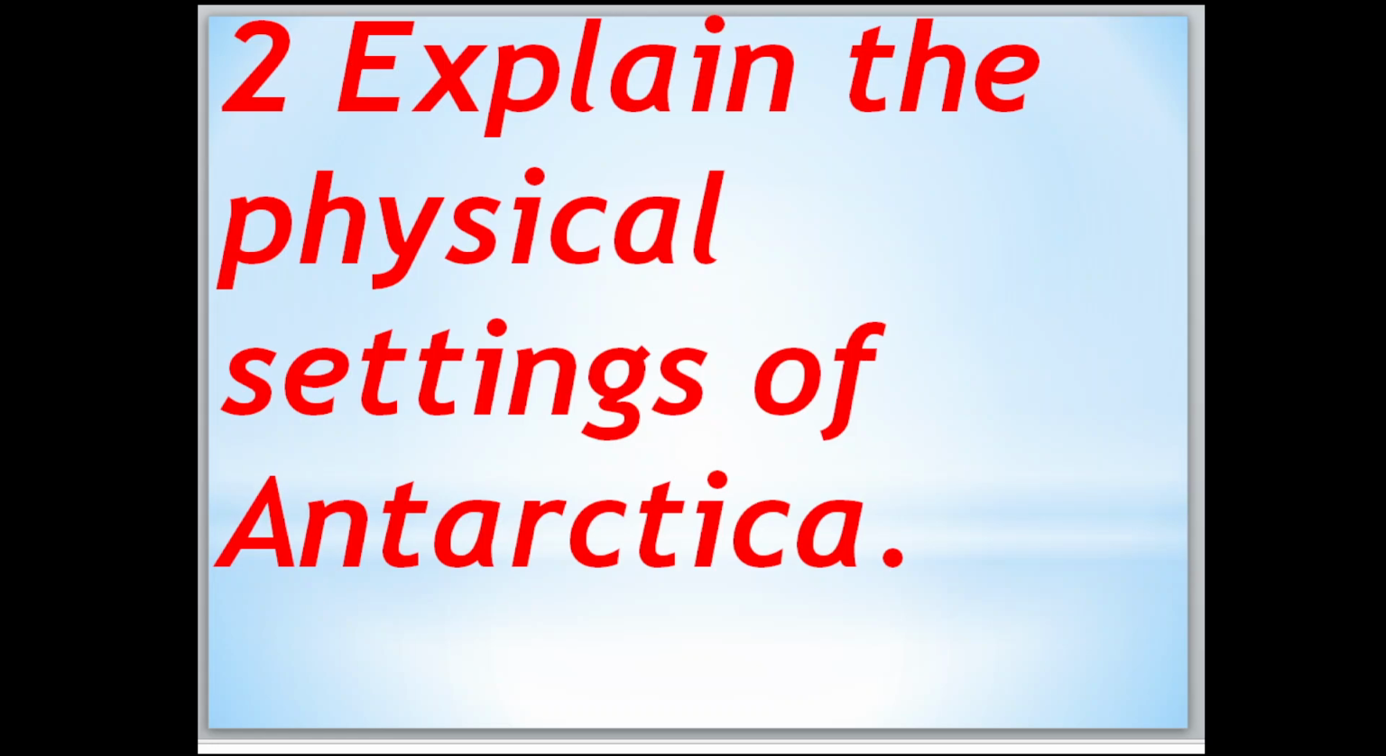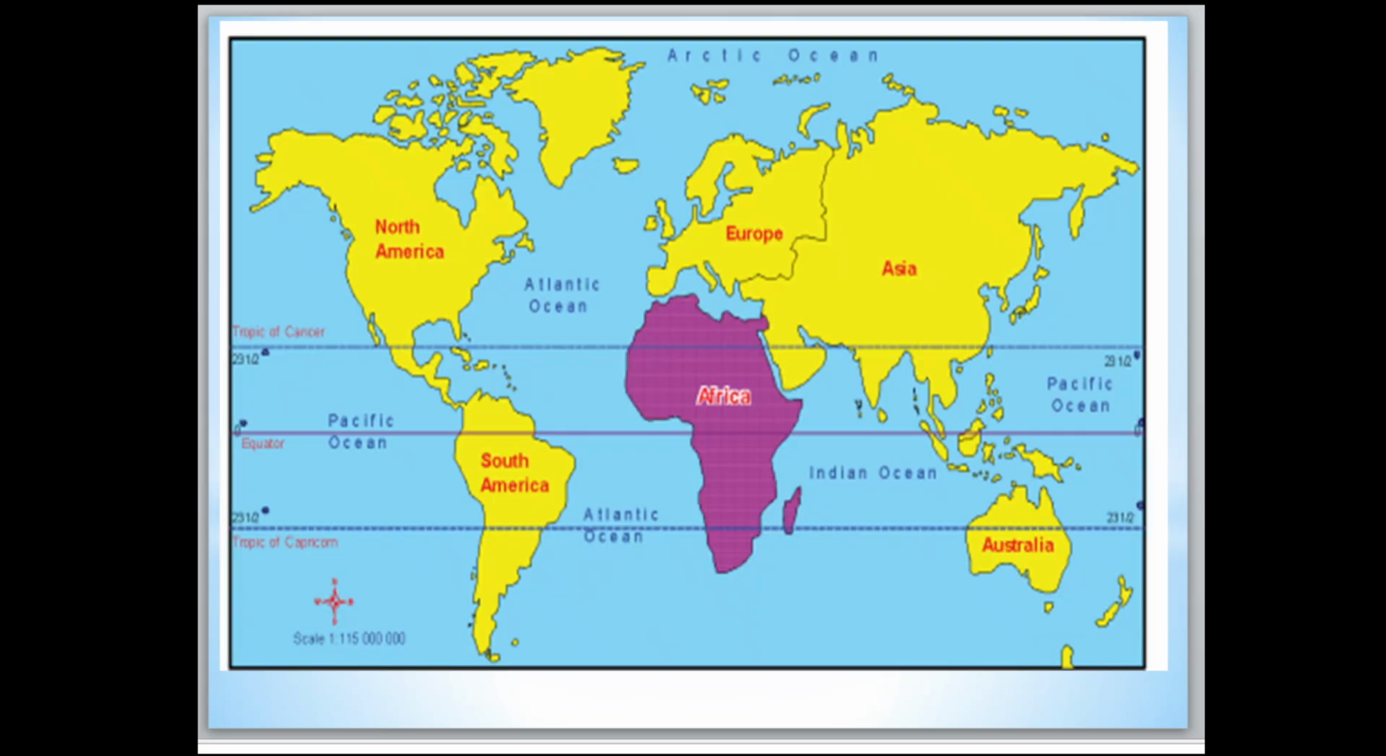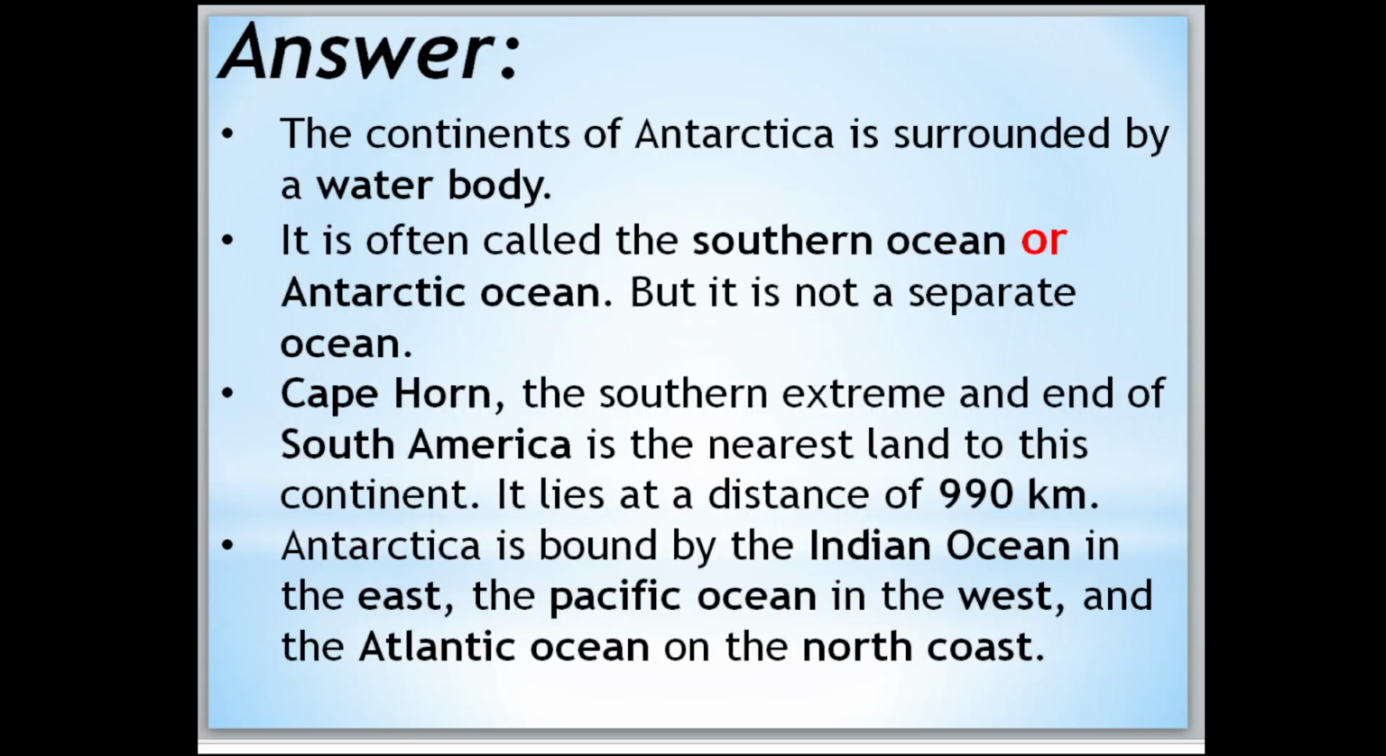Explain the physical setting of Antarctica. The continent of Antarctica is surrounded by water bodies. Here nothing else is there, fully we have water bodies only. Here we have the Indian Ocean, here the Antarctic Ocean, then here the South Pacific Ocean. So it is fully covered by water. It is often called the Southern Ocean or Antarctic Ocean, but it is not a separate ocean. It is a mix of those.